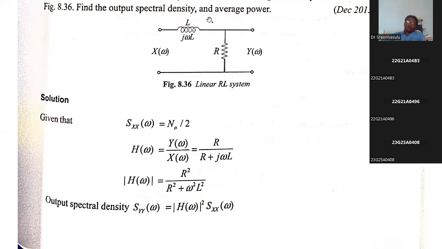Now, you see, the main point is what is the unit of this L here. Suppose L is there, we are just going to call it inductance. Whenever we convert, whether it is in the S domain, it is going to be SL, or in the frequency domain, it is going to be j omega L. Now, we are not going to call it inductance, it is going to be called inductive reactance. So, whenever it is inductive reactance, the units are ohms. Resistance units are also ohms.